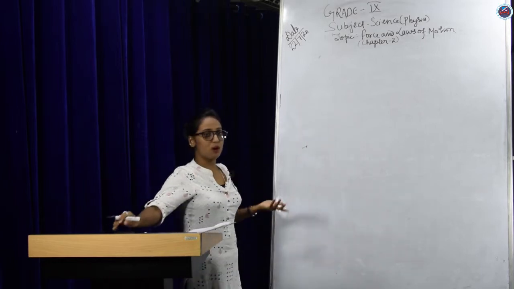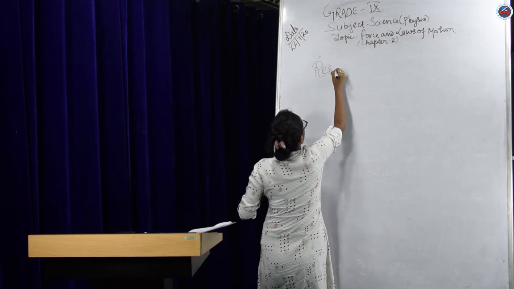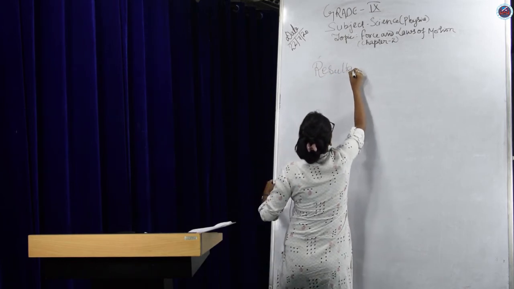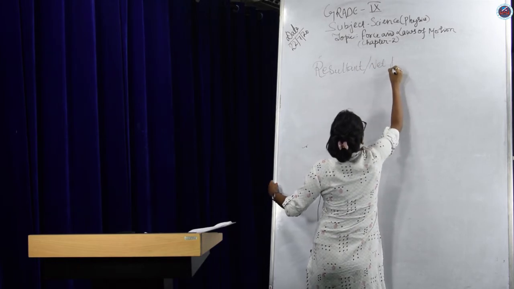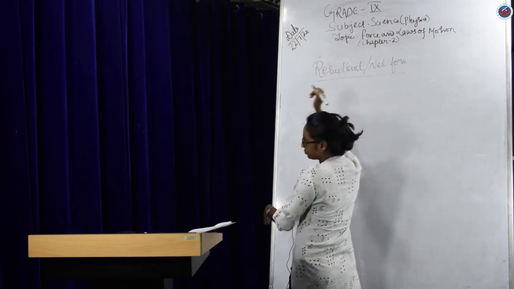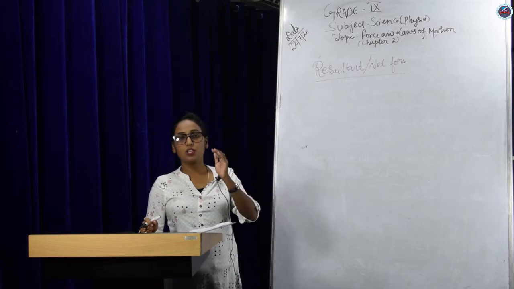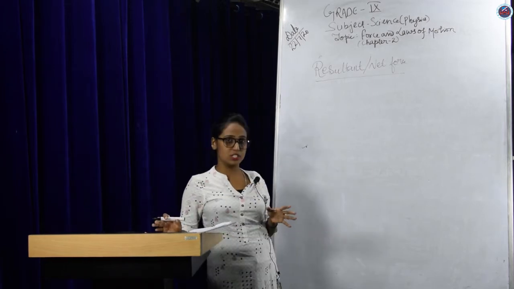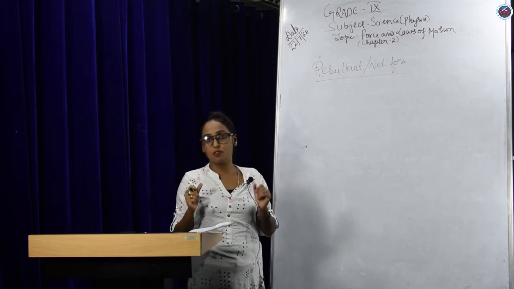We will also talk about resultant force, which is also known as net force. Now in general we can say a body is acted upon by a number of forces. When a force is exerted, we exert a number of forces.